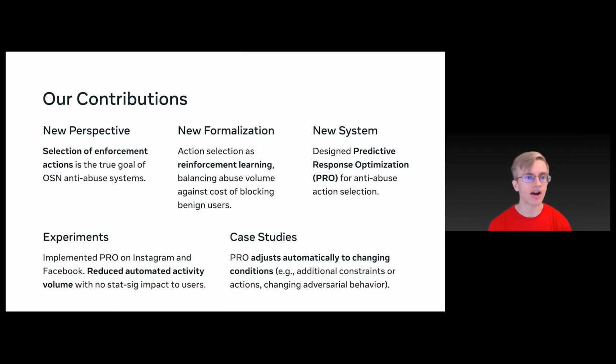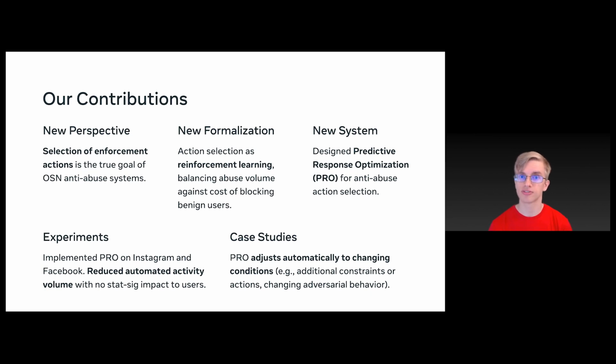So in this paper, our contributions are this new perspective, selection of enforcement actions as the true goal of online social network anti-abuse systems. And then we also, using this new perspective, add a formalization of action selection as reinforcement learning, where we're balancing abuse volume against the cost of blocking benign users.